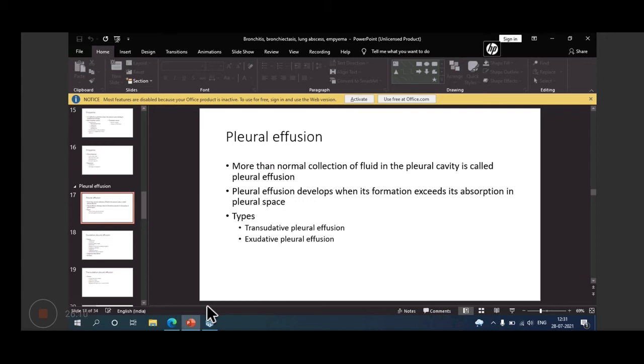And tuberculosis is the most important cause of unilateral pleural effusion. There are two types of pleural effusion: transudative and exudative pleural effusion. Transudative pleural effusion means non-involvement of pleura, and pleural effusion of exudative type means pleural involvement. Pleural involvement means that some infection is there, infiltration is there. So that is the pleural involvement. So exudative and transudative.